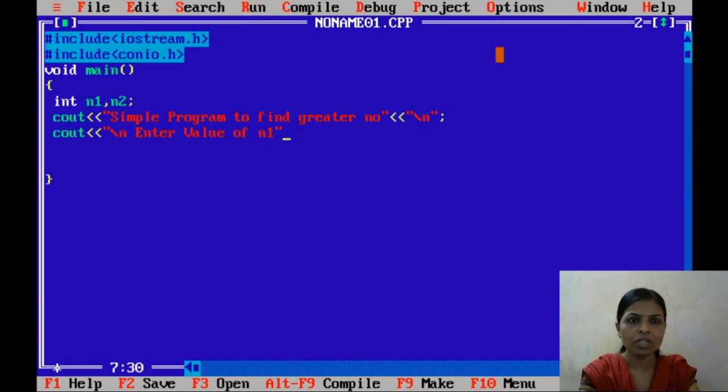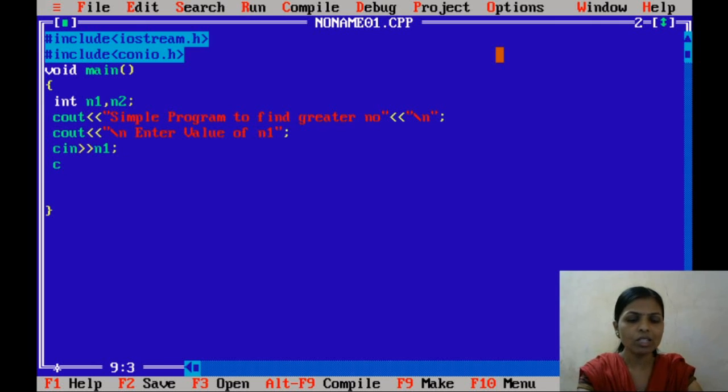This message will automatically display on the screen. Then we have to take the input from the keyboard, so I will use the cin object. We use the cin object to extract the value from the keyboard. So I have to take the value for n1, and I will write n1 here.